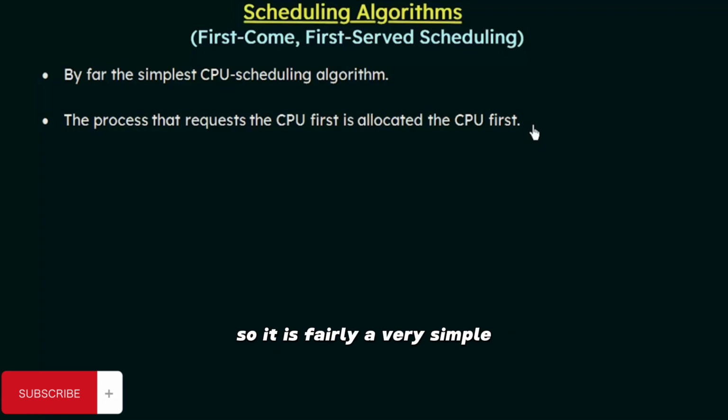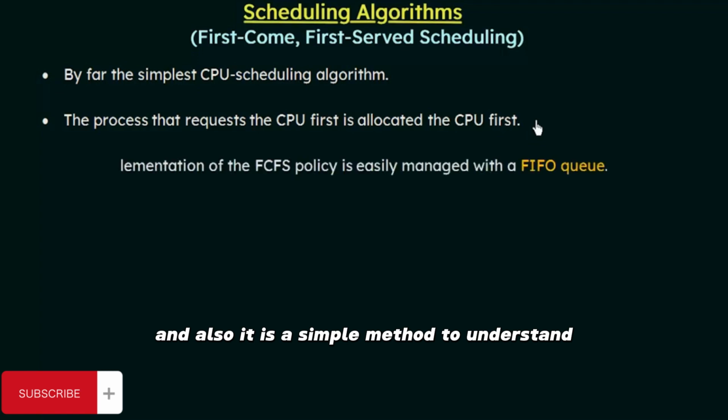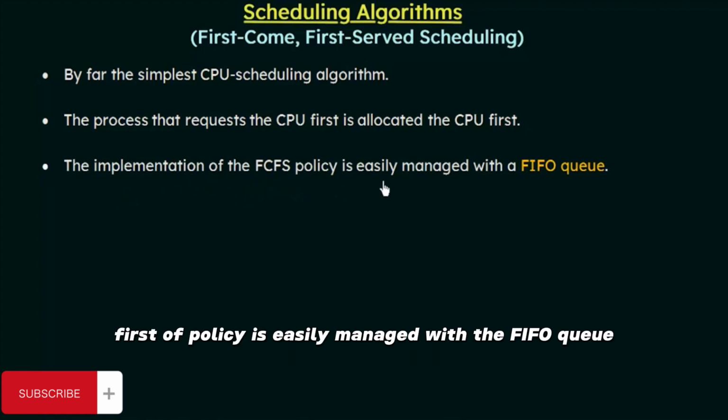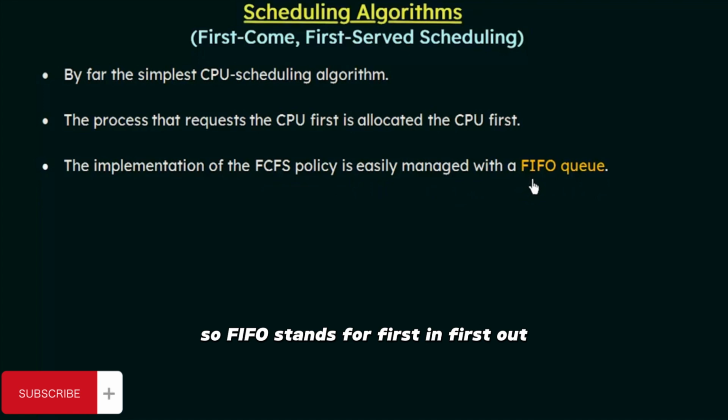So it is a very simple method to follow, it is also a very simple method to implement, and it is simple to understand. The implementation of the FCFS policy, or the first come, first served policy, is easily managed with the FIFO queue. FIFO stands for first in, first out.